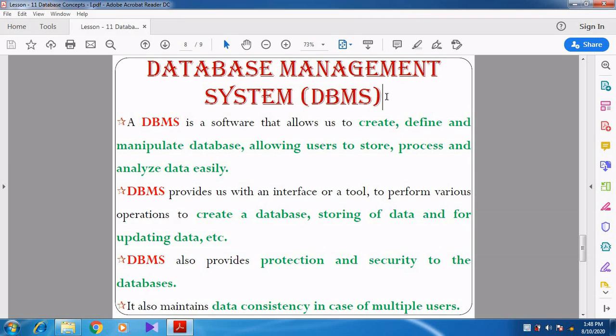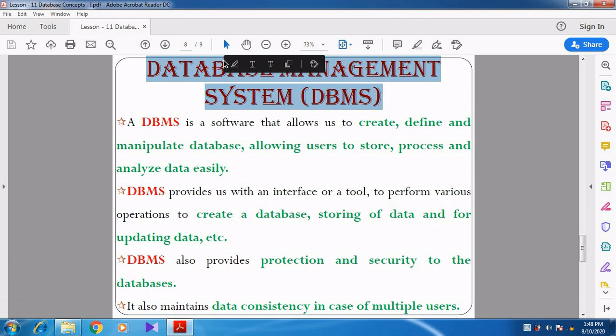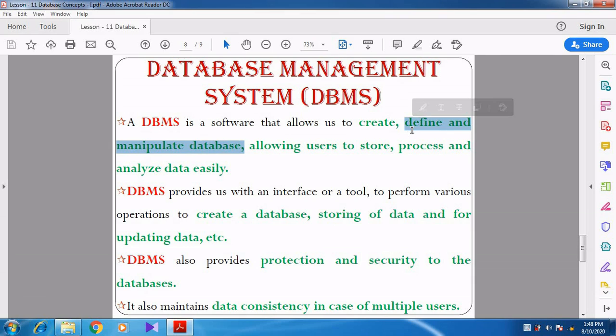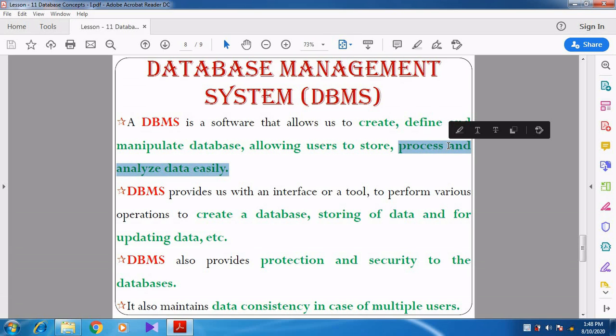What is meant by DBMS? Database Management System. See, database management system is a software. Database management system is a software that allows us to create, define and manipulate the database, allowing users to store, process and analyze the data easily. So DBMS means a database management system.